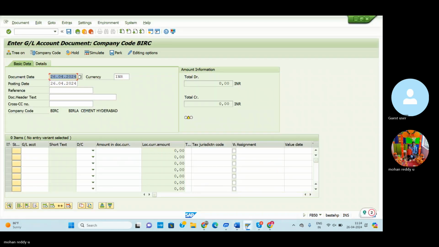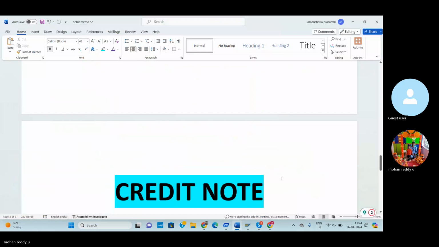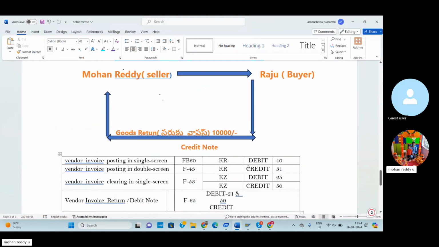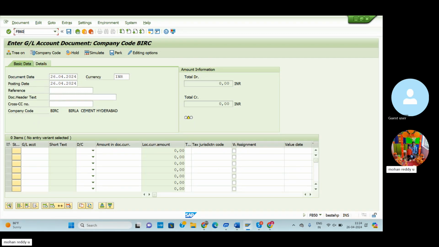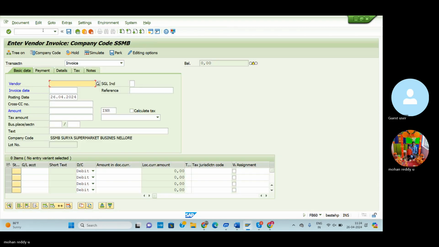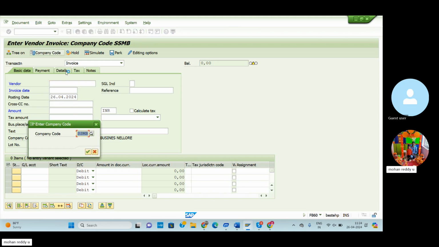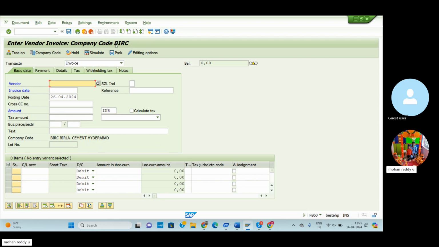Once again, wait some time. I'm sorry, it is FB60 for vendor invoice posting. Slash N FB60. This is the vendor invoice posting. Enter the vendor invoice, then go to the company code, select our company code BARC, click here and execute. Now our company code BARC is displayed. Then select the vendor. Now we can enter any vendor.